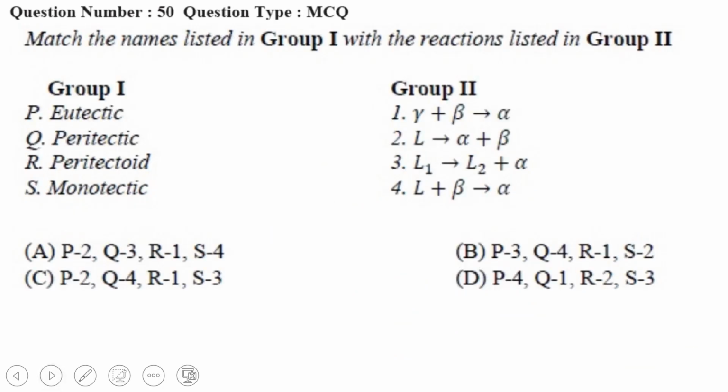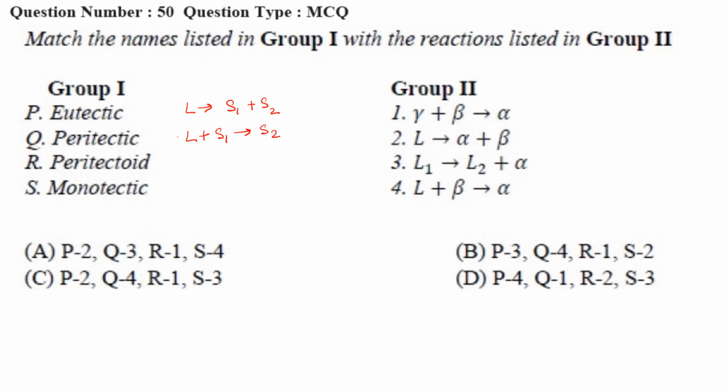Now next question. Match the names listed in group 1 with the reactions listed in group 2. First is eutectic, then peritectic, peritectoid, and monotectic. We know that eutectic is that one where liquid forms two kinds of solids, right? Peritectic: liquid and one solid will come on the left hand side, and liquid plus solid will give another solid.